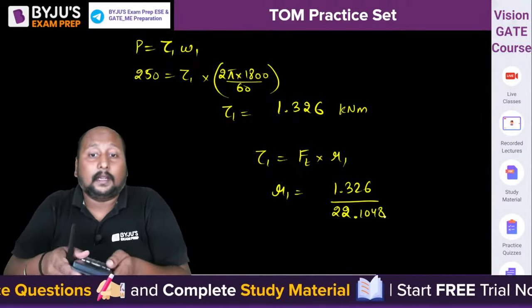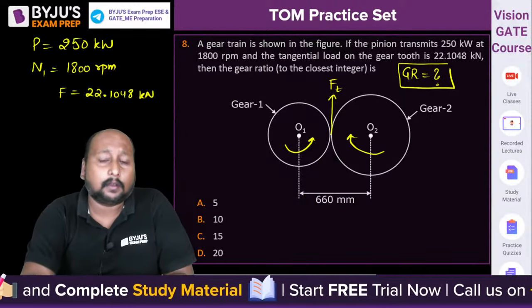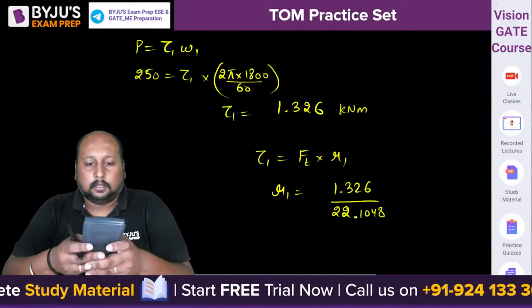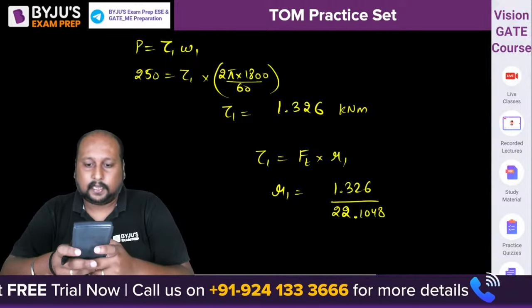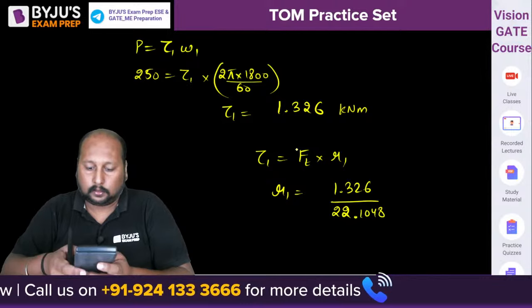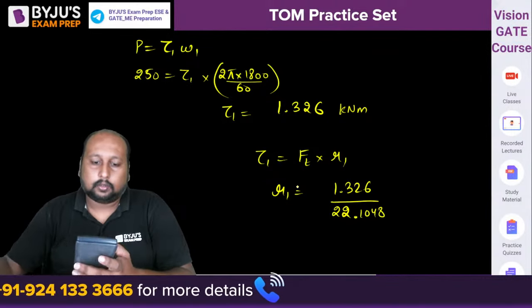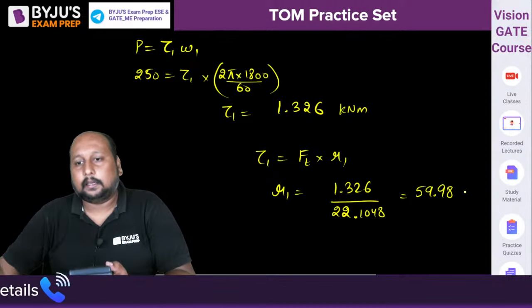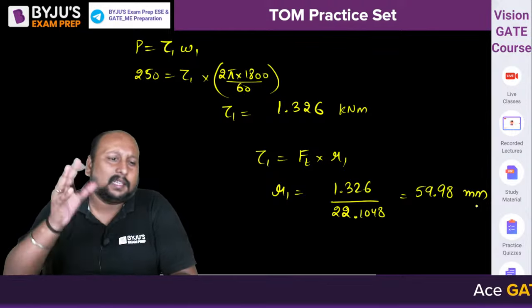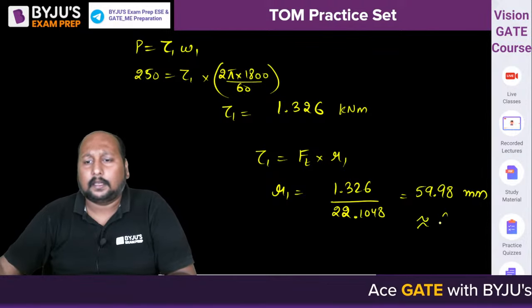This will be in meter. You can convert it to mm because the central distance is given. So 1.326 divided by 22.1048. This is coming out to be this one. So we are getting 59.98 mm. 60 mm, rounded off, we can say 60 mm.